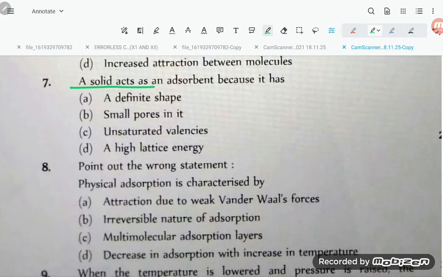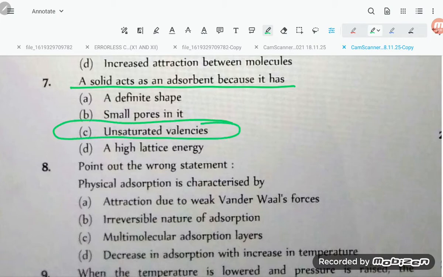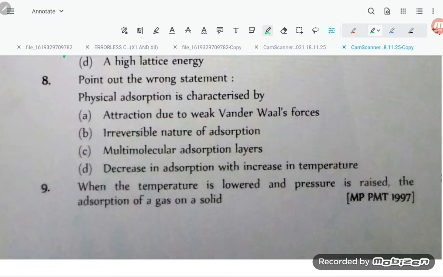Now, a solid acts as an adsorbent because it has unsaturated valency. Because of unsaturated valency, a solid acts as an adsorbent. So option C is correct. Now let us move to the next question.